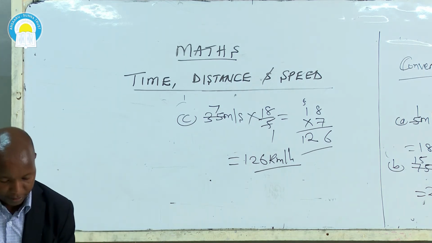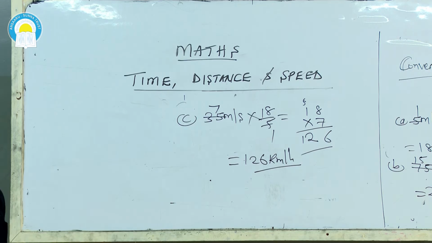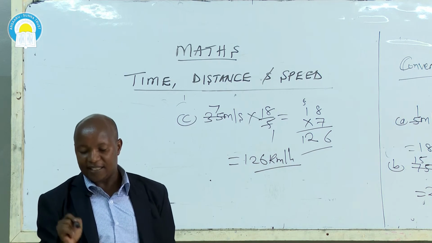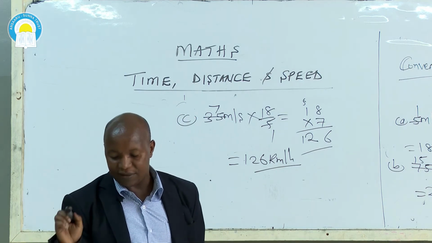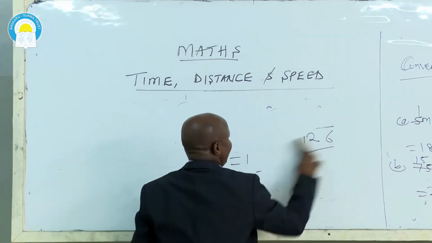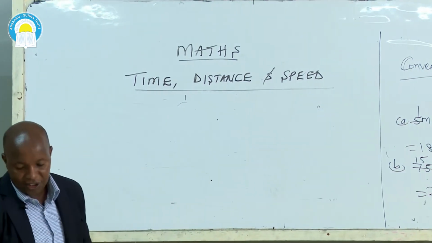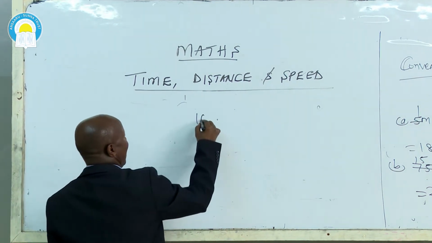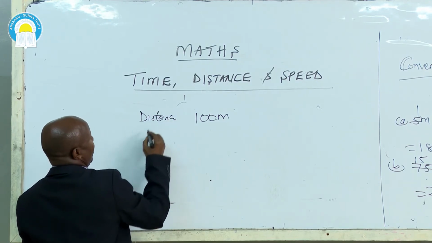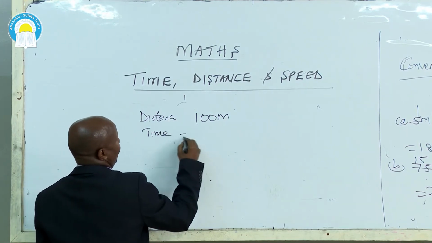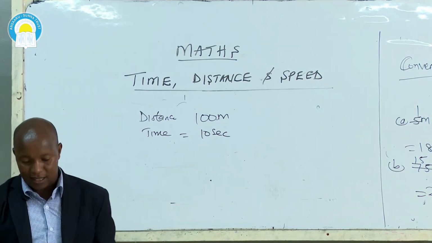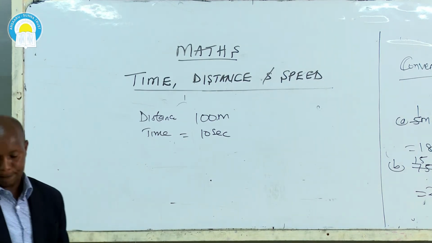Let me give another example in a statement. An athlete finished a 100 meters race in 10 seconds. This one is an athlete, people who are running. He finished a race of 100 meters. 100 meters, that's the distance of the race, in time, in only 10 seconds. That's the 100 meters that we see people running in 10 seconds.